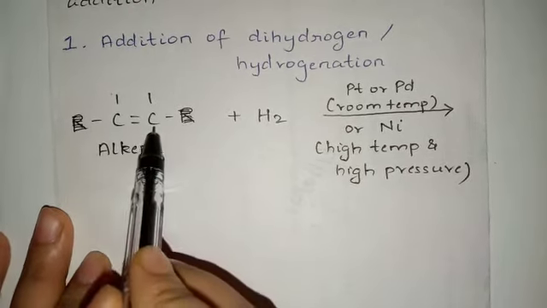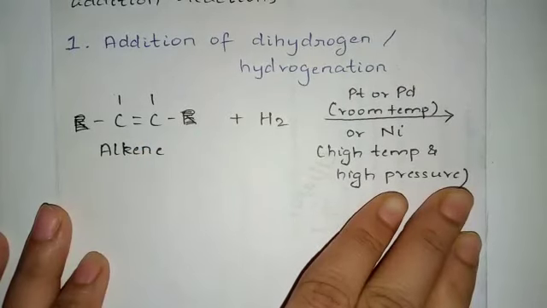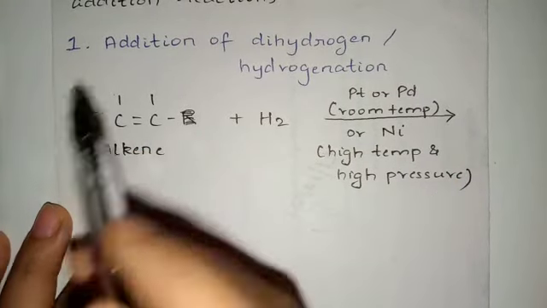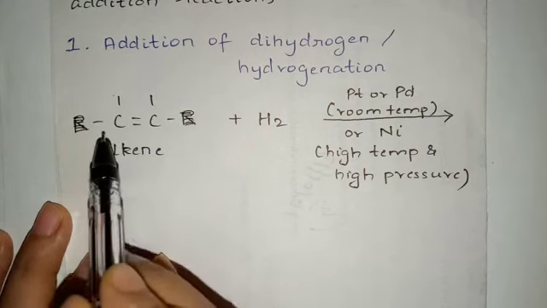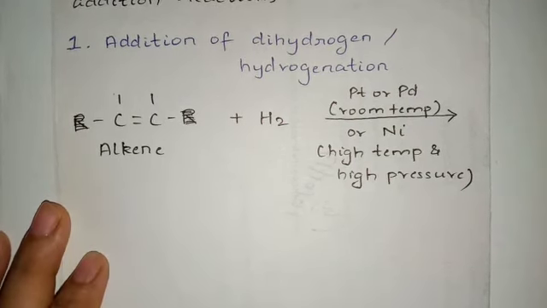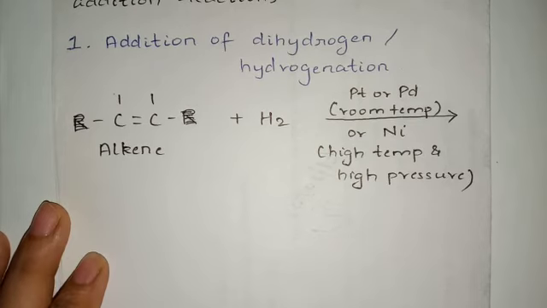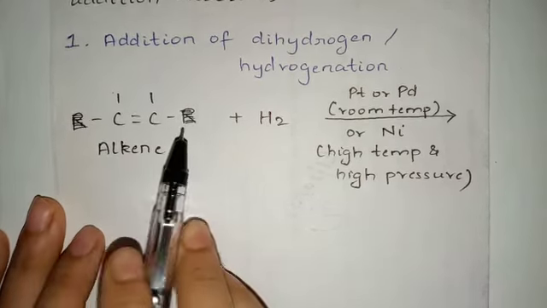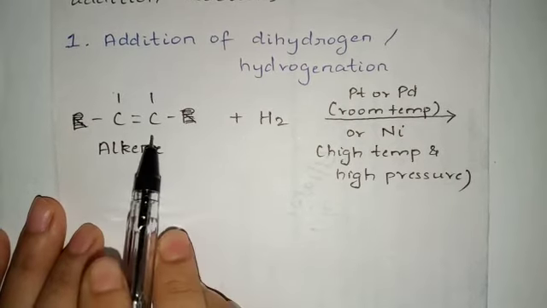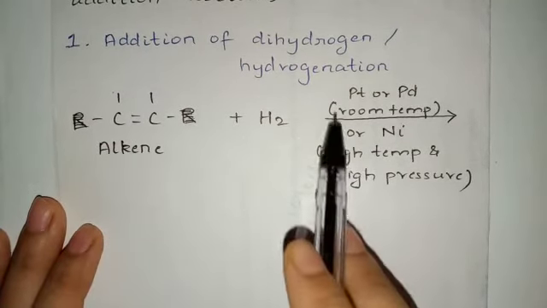Now students, we will take up an alkene. The reaction that I have written over here is a general format. You can see I have just shown C double bond C, and then there are vacant bonds. In place of those vacant bonds, there can be anything depending on what alkene we are taking. So this is the general reaction. We are adding H2 to this alkene in presence of any one of the catalysts.